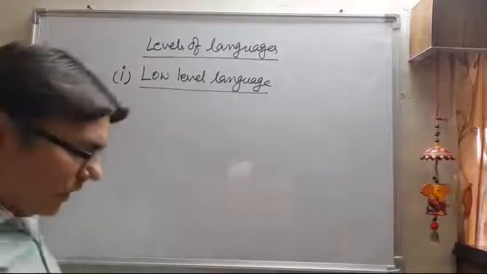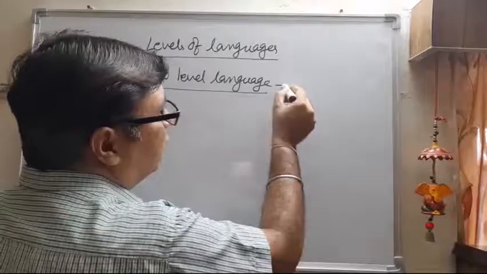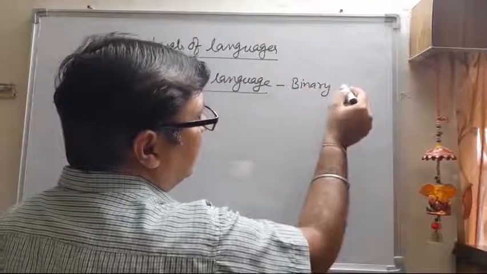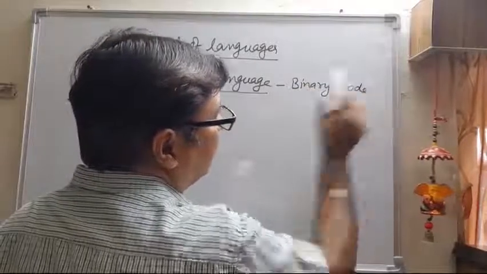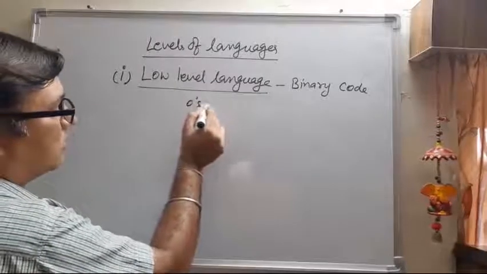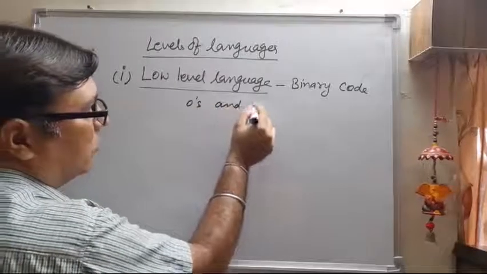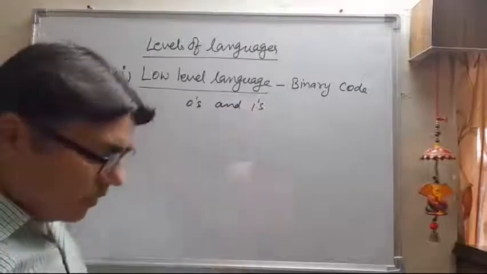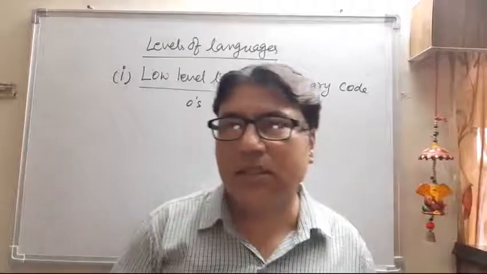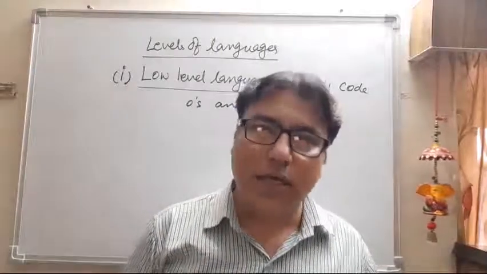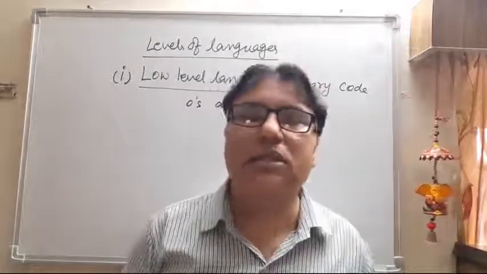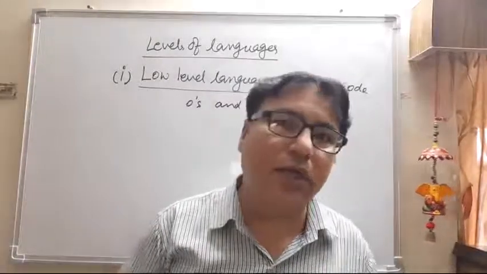This low level language was in the form of a binary language. Binary code means it was just in the form of zeros and ones. Whoever wrote in this language had to understand the meaning of these zeros and ones, and this language was very difficult.